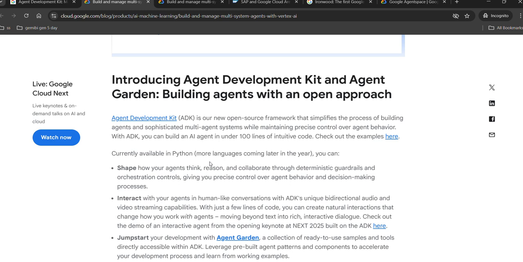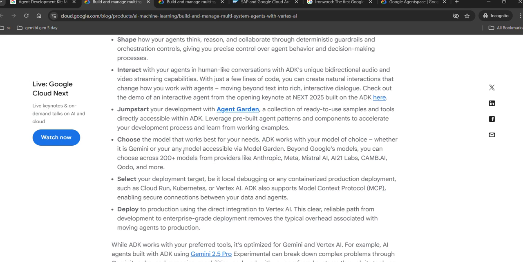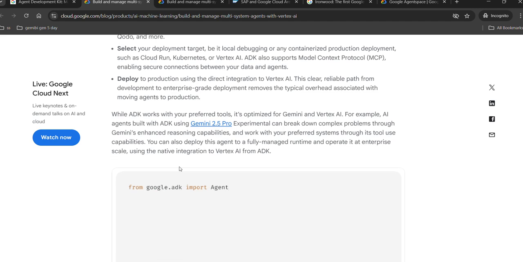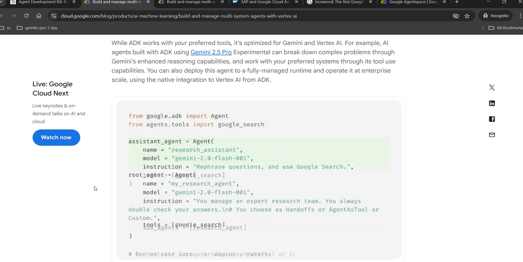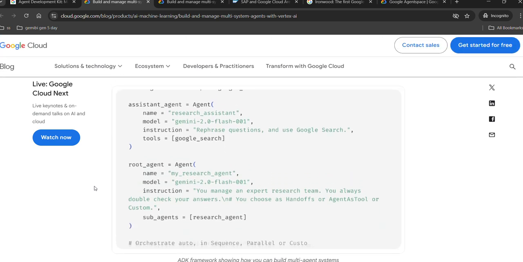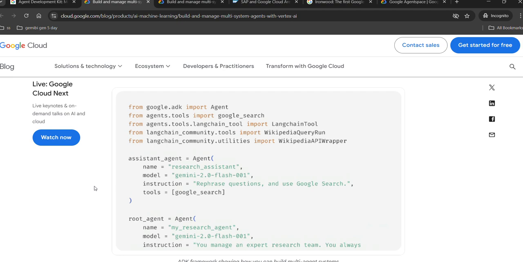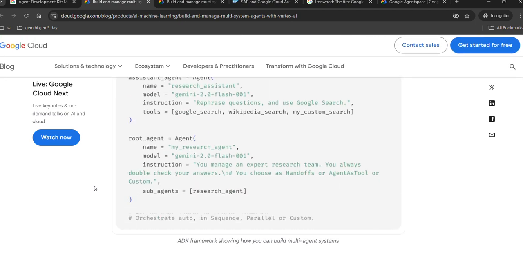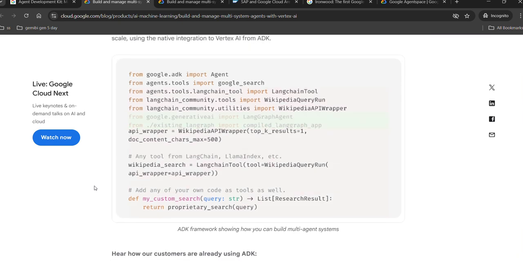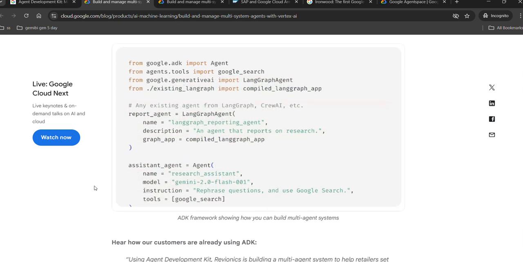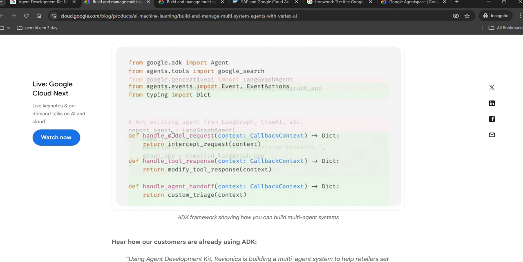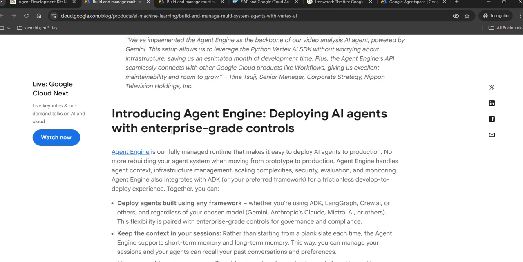Now this framework supports integrating all the APIs, MCP, and other frameworks like LangGraph also. So we need to see these features and how they work for us. So this is the example they added in the document. So we can create multi-agents and use them for ours. I think we can develop the agent with low code here.